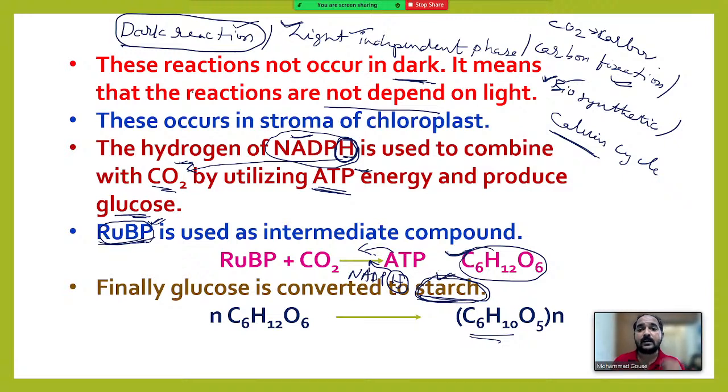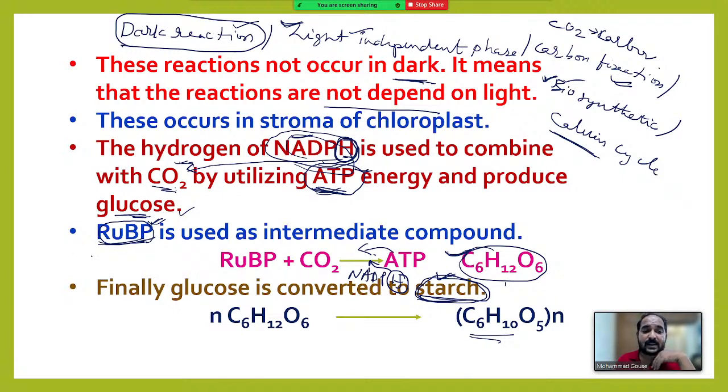So I am repeating the dark reaction once again. During dark reaction, ATP and NADPH formed in light reaction are used to produce the glucose. So it is called a biosynthetic phase, and it is independent of light, so it is called light independent phase. During this process, carbon dioxide is reduced to glucose by using the energy present in ATP and hydrogen present in the NADPH.